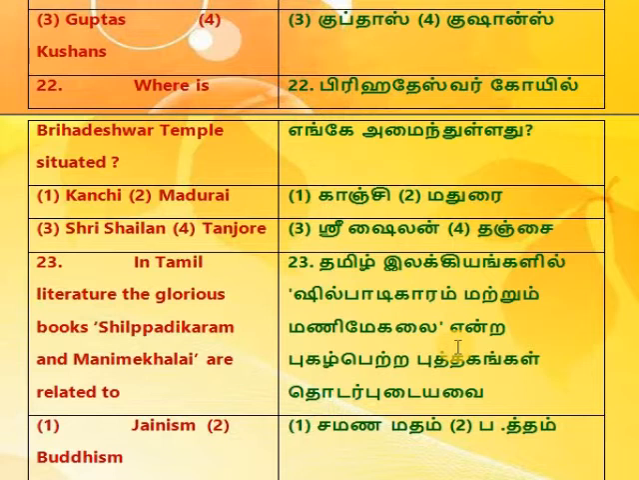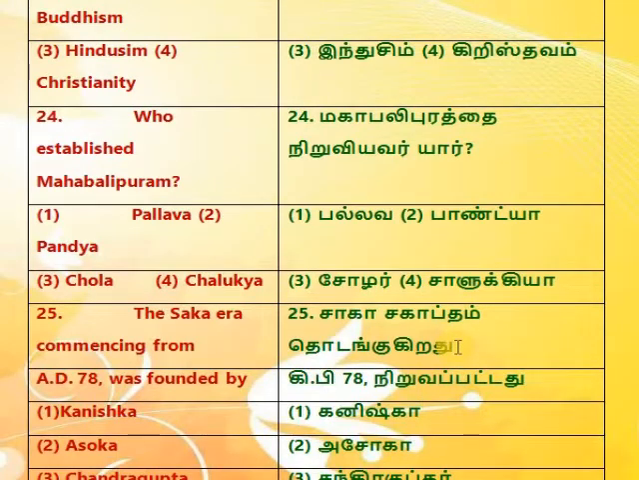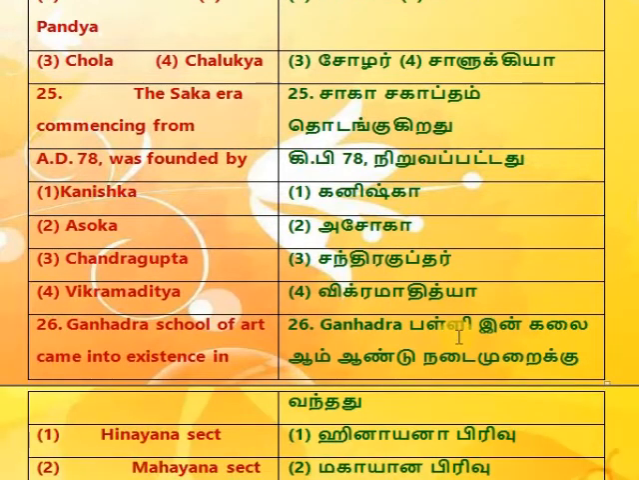1. Kangchi, 2. Madurai. 3. Sri Shailan, 4. Tanjore. 23. In Tamil literature the glorious books Shilpadikaram and Manamikala are related to 1. Jainism, 2. Buddhism. 3. Hinduism, 4. Christianity. 24. Who established Mahabalipuram? 1. Pallava, 2. Pandya. 3. Chola, 4. Chalukya. 25. The Saka era commencing from AD 78, was founded by 1.